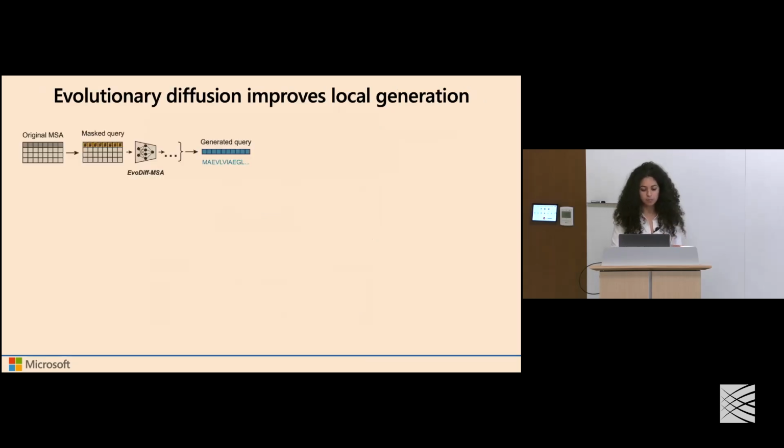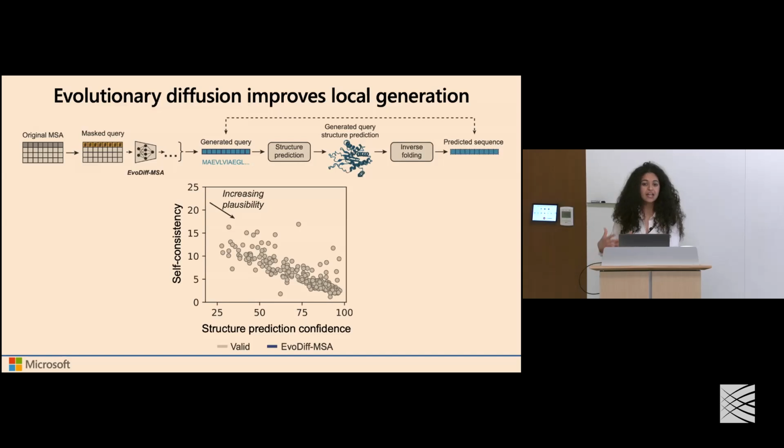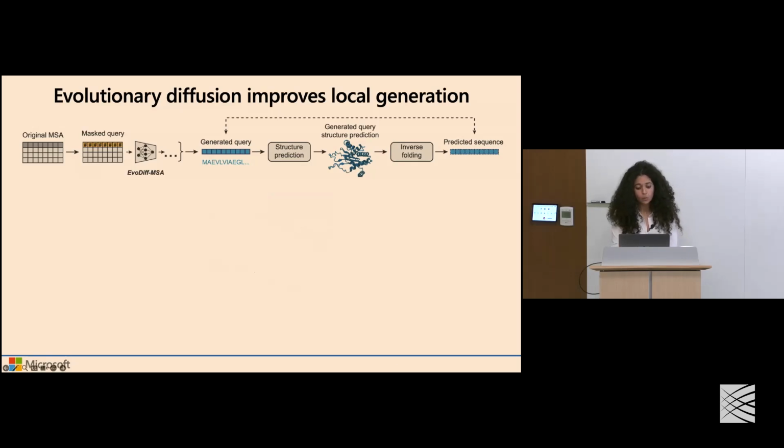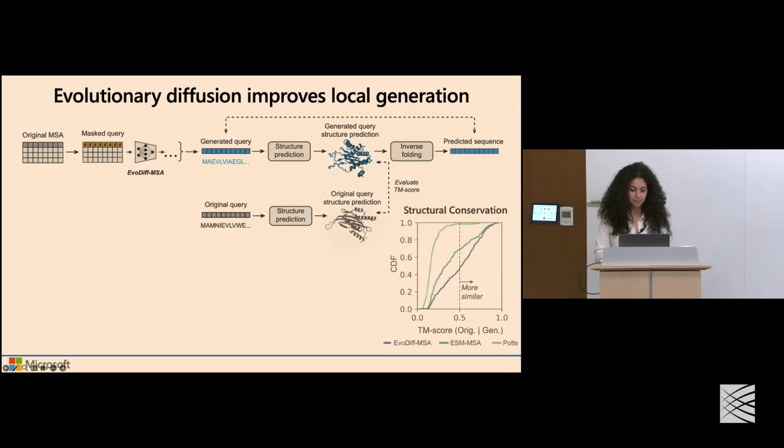And we can see that this process actually improves the quality of our generations in terms of the plausibility, again, looking at the structural similarity and sequence self-consistency as before. And importantly, we can compare how well those generations capture the original structural fold specified by that related family. So are we actually conserving the structure that was specified in our local alignment?